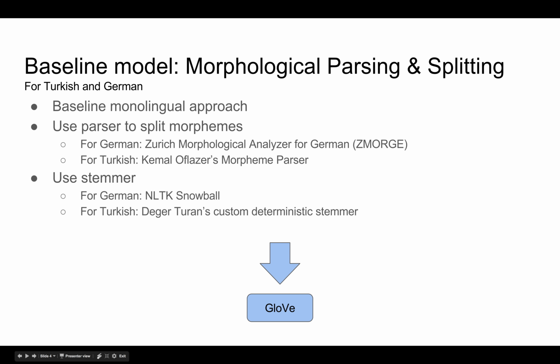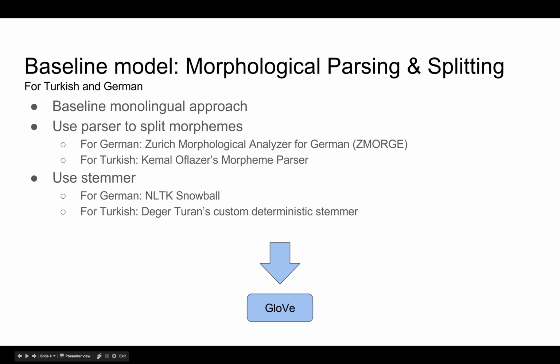As a baseline to arrive at such a model, we developed GloVe models for German and Turkish by training on monolingual transcriptions of TED Talks and news articles. To uncover syntactic structure at the word level, we experiment with splitting words into their constituent morphemes. We use morpheme parsers and stemmers available from other researchers.